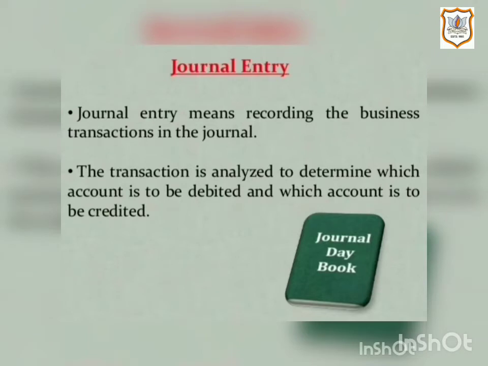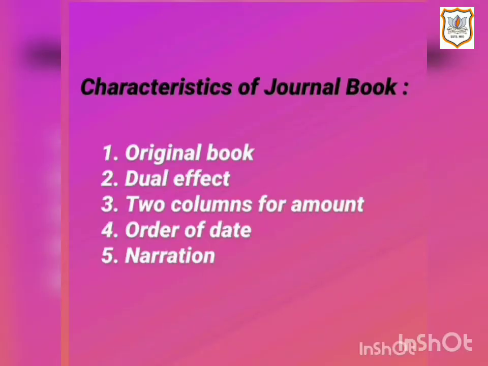In this, the transaction is analyzed to determine which account is to be debited and which account is to be credited. Now let us discuss the characteristics of journal book. First point is original book. Journal is the book of original entry because it is the book in which transactions are originally recorded. Any business transaction is recorded firstly in the journal systematically, debiting one account and crediting another account.